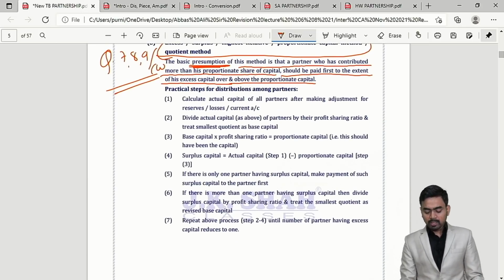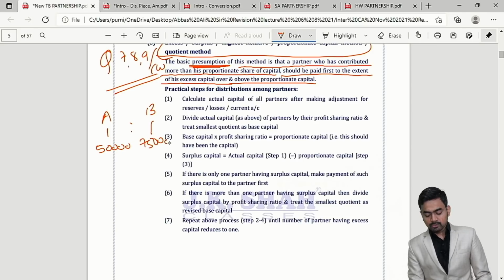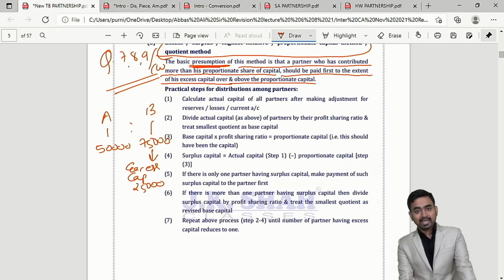Sir, in simple terms, can you explain? Yes. Now there are two partners, A and B. The ratio is 1:1. A has contributed 50,000 but B contributed 75,000. So you can see, for one share, actually speaking, B should contribute only 50,000. It means Mr. B contributed excess capital of 25,000. Yes, okay.